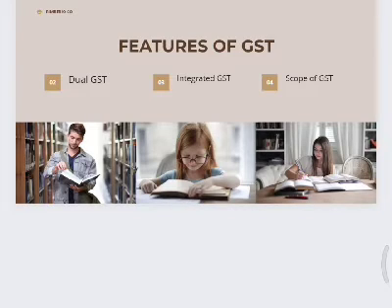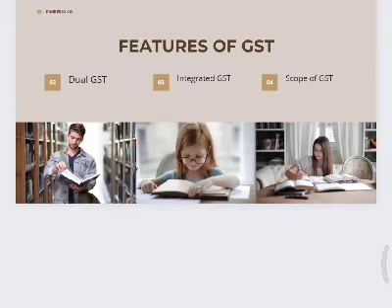And the next one is the Integrated Goods and Service Tax. Integrated Goods and Service Tax, IGST, is levied on the interstate supply of goods or services. This is mainly collected by the center so that the credit chain is not disturbed. The import of goods is treated as interstate supply and is subject to IGST in addition to the customs duty.